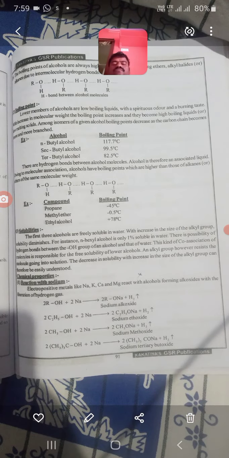Now we have to see the reactions of alcohols. Alcohols are weak acids, and hence the ease of liberation of hydrogen gas varies among the various alcohols in this order. Next, the reaction with zinc chloride or HX.